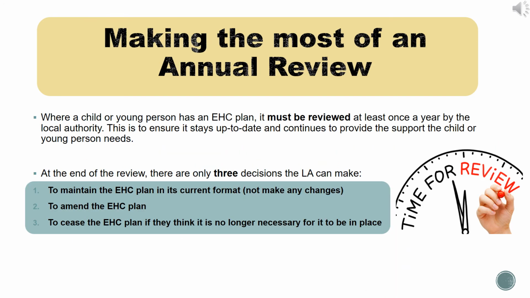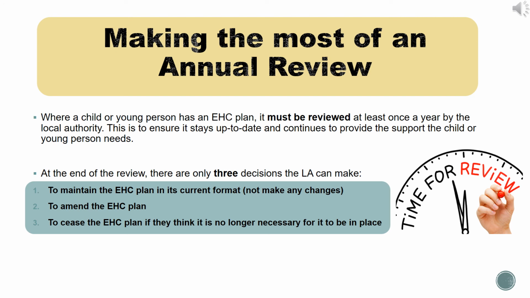Making the most of an annual review. Here is a little bit of information about the annual reviews that must be carried out at least once every 12 months. This is to ensure that the information stays up to date and continues to support your child or young person. At the end of the review, there are 3 decisions that the local authority can make: to maintain the plan, to not make any changes, to amend the plan, and to cease the plan.